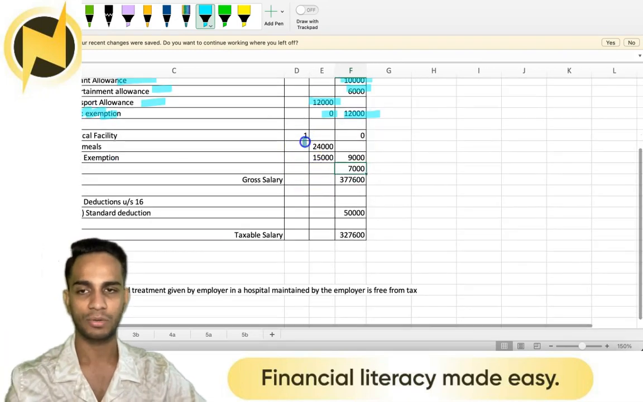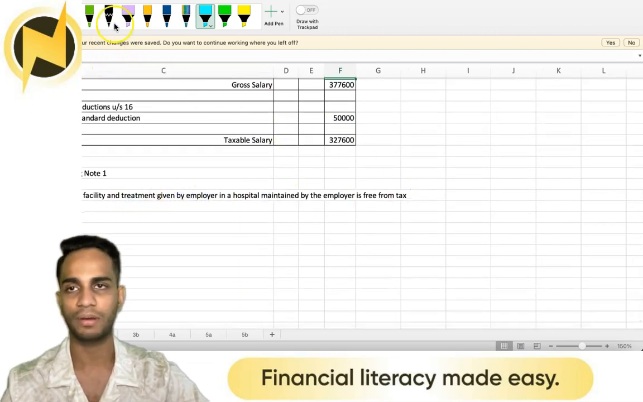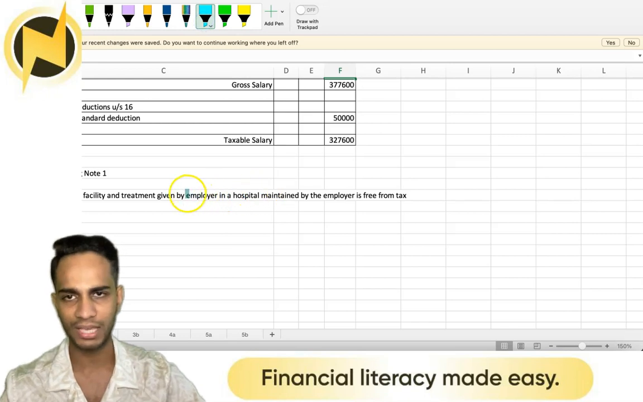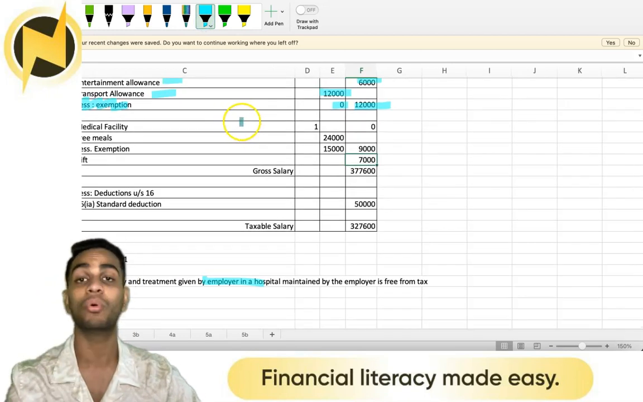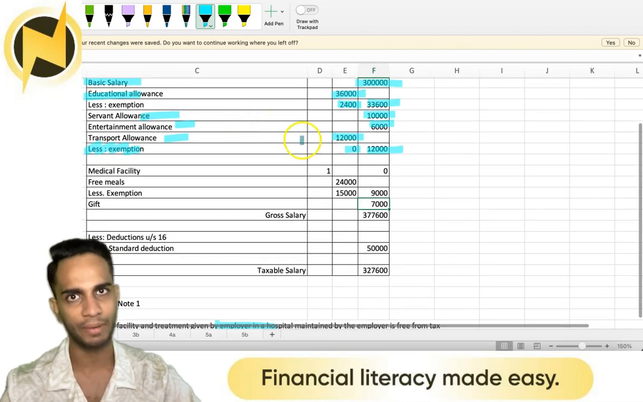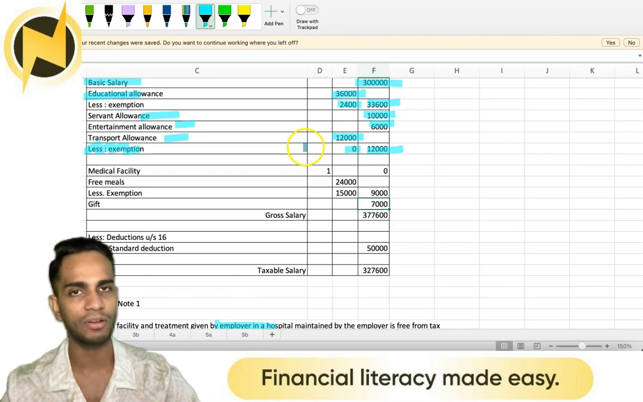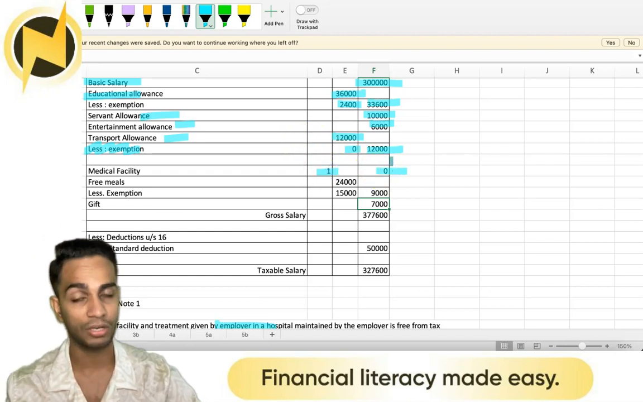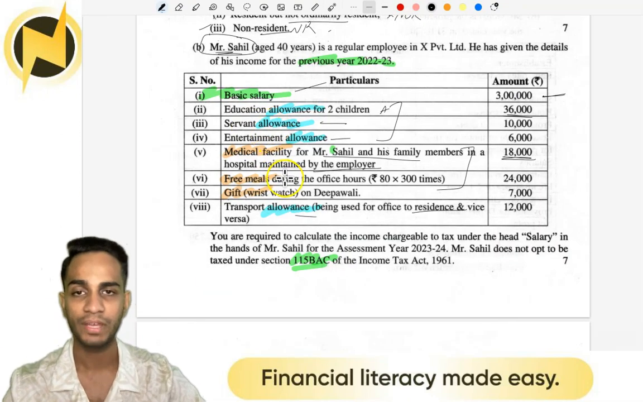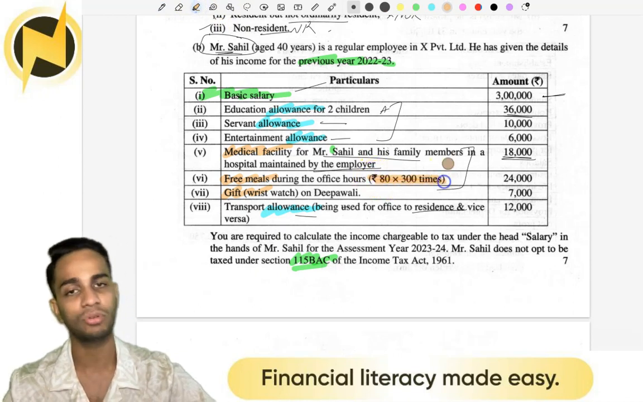See, medical facility and treatment given by the employer in a hospital maintained by the employer is free from tax. So here it is the hospital owned by the same employer. But if it was the other way around, if it was not mentioned, or it was rather a private hospital, then you show a working note 1. Whatever your answer is, you are showing in our computation, you give the necessary explanation as well.